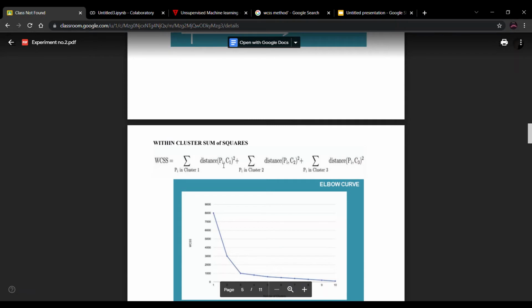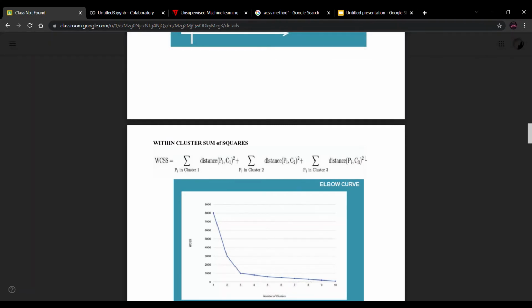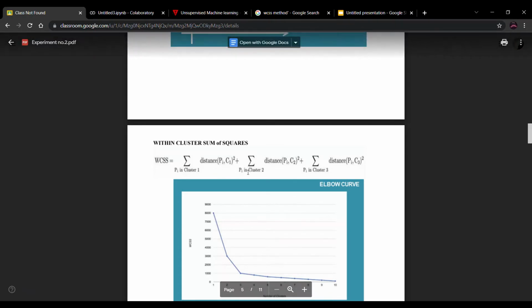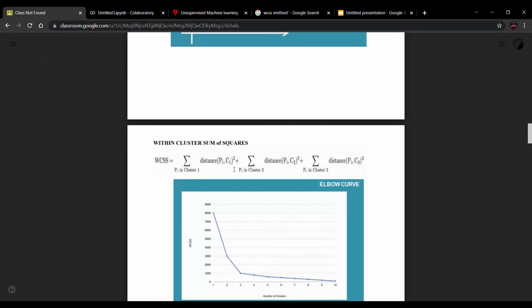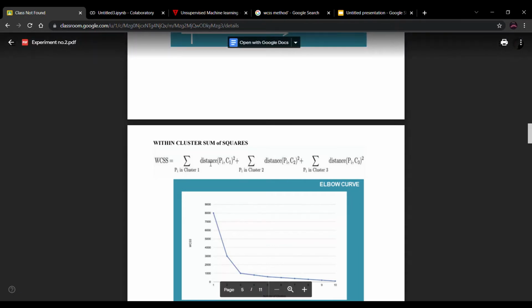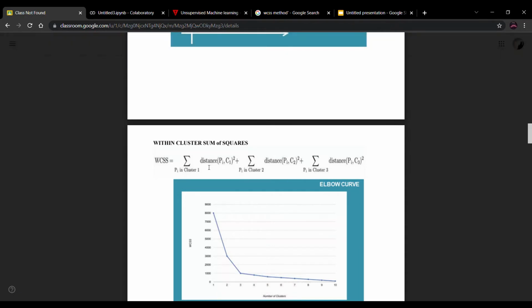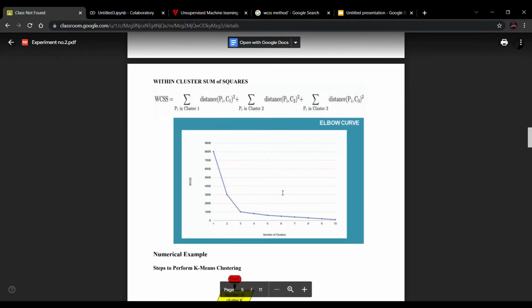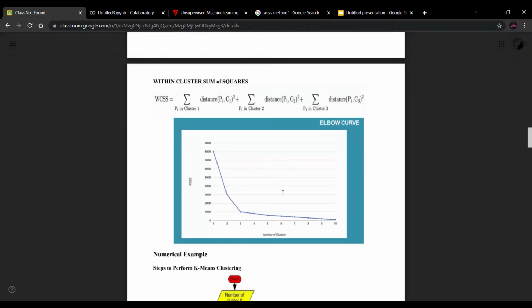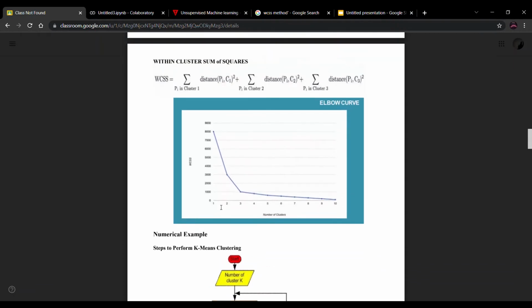Here pi is the centroid of each cluster, and c1, c2, c3 are the data points. We take the data points of each cluster, square the distances and add them. The curve we get with the WCSS method is in the form of an elbow shape, so we call it an elbow curve. This is all about the within cluster sum of squares.